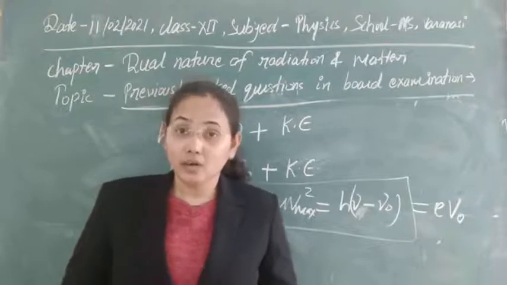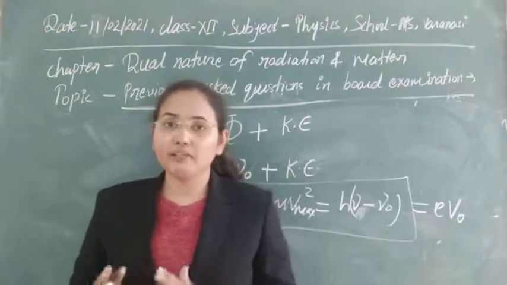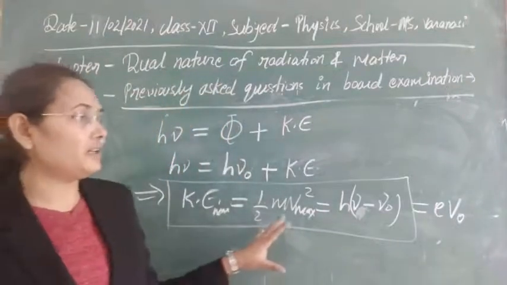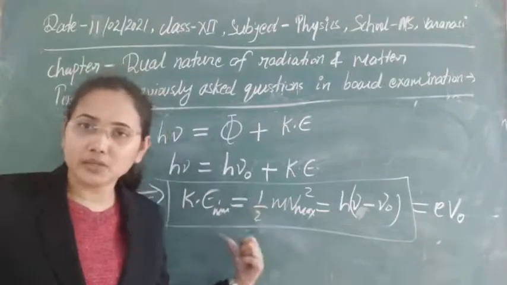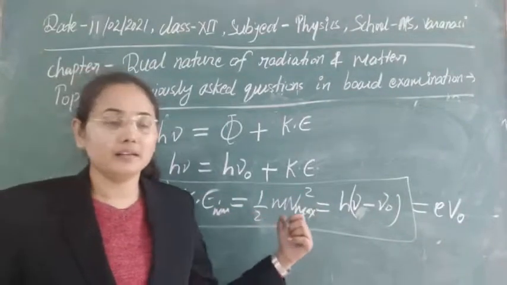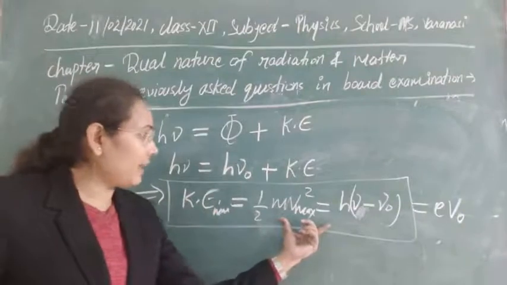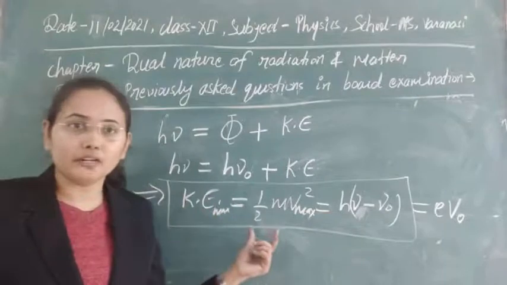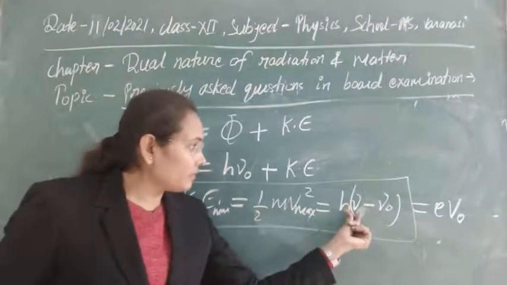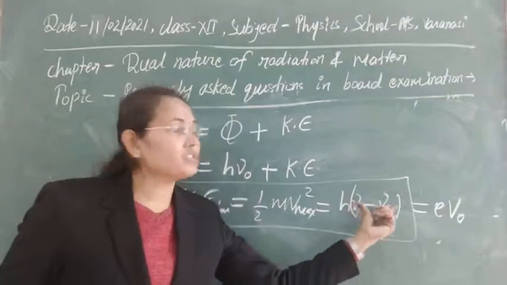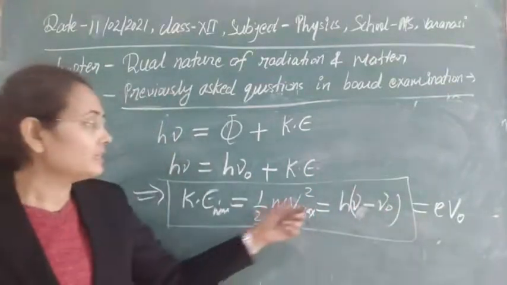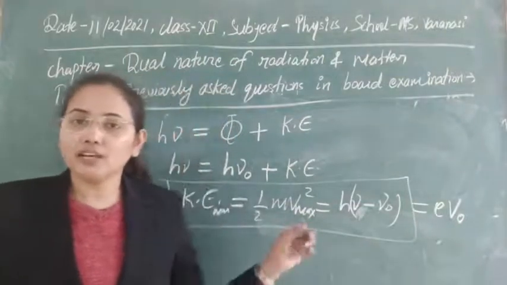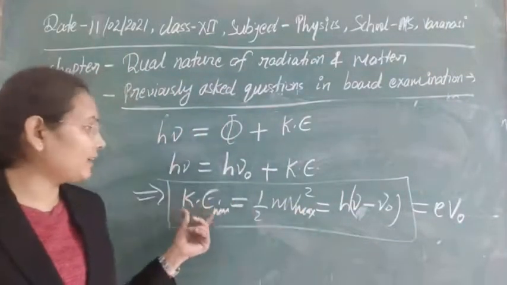emission, and here we also have to explain why the wave theory of light failed to explain photoelectric emission. So first let's see how to prove the laws of photoelectric emission by using Einstein's relation. In this equation, as we have just calculated, the maximum kinetic energy of the ejected photoelectron depends on the frequency of radiation and the threshold frequency, or you can say the work function of the metal. The second thing it depends on is the stopping potential. So whenever these values change, automatically this maximum kinetic energy will change.